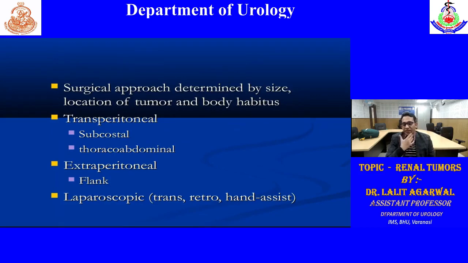So what will be the surgical approach for radical nephrectomy? We can go through the flank approach, that is retroperitoneal or extraperitoneal, or intraperitoneal. We can go by subcostal incision or thoracoabdominal incision, or sometimes chevron incision. Similarly, we can also do radical nephrectomy by laparoscopic or robotic approach. Laparoscopic also can be transperitoneal or retroperitoneal. Generally, outcome is similar. In retroperitoneal, there is less ileus, so patient recovery is faster.